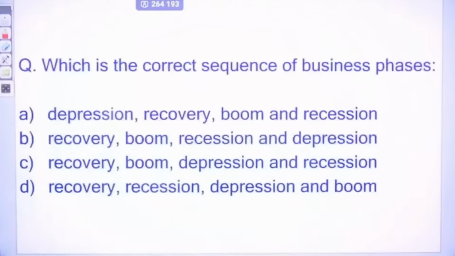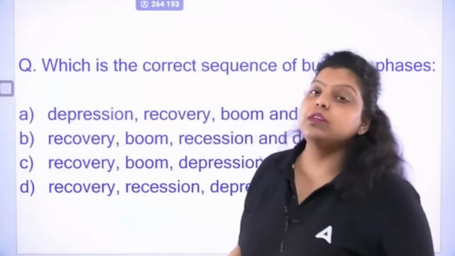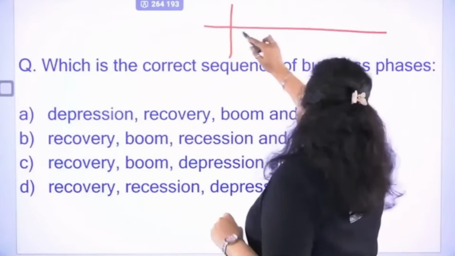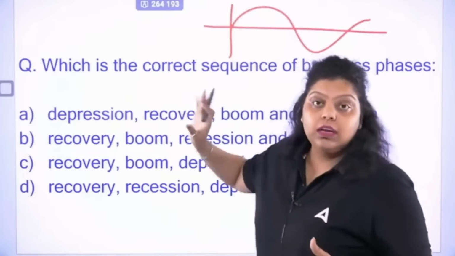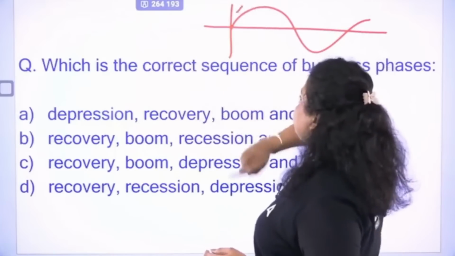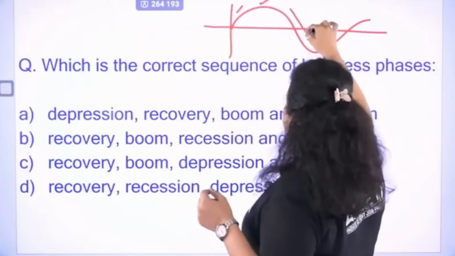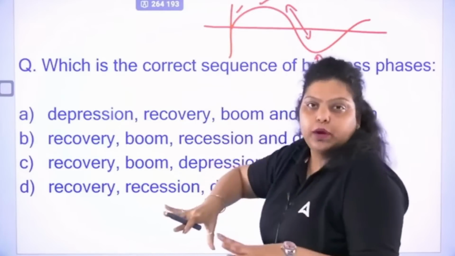Next, which is the correct sequence of business phases? So business phases, if you are talking about that, are the phases of a business cycle. So the business cycle is simply an S-shaped curve, like the life cycle of a product. The product life cycle also has the same curve. Here, this is the expansion phase. This is your peak or boom period. This whole period is your contraction. This is your trough. That's the maximum lowest point.